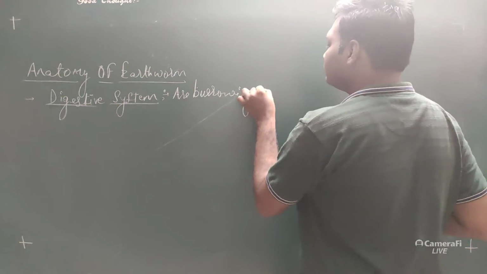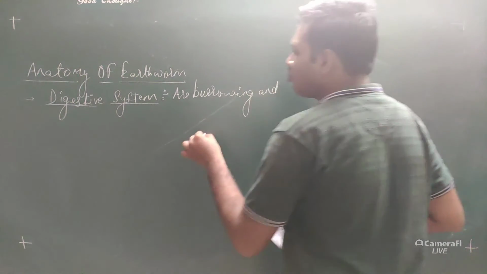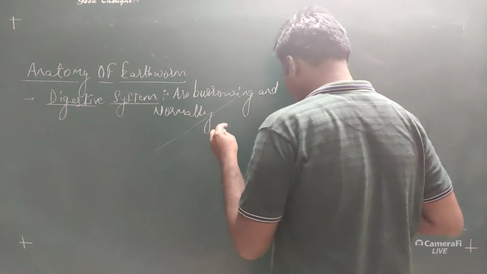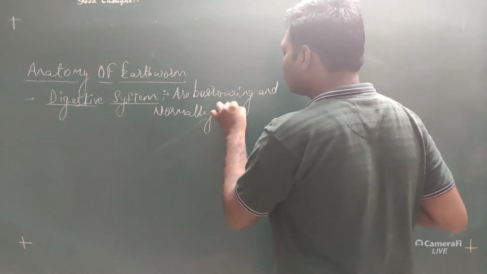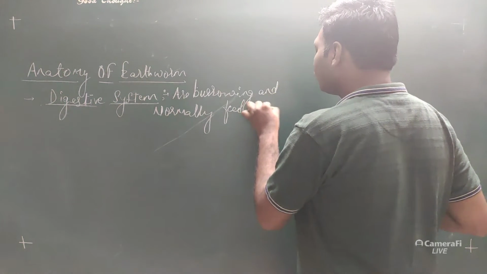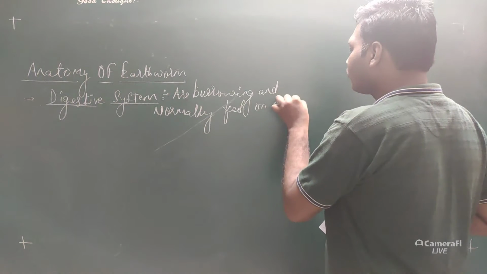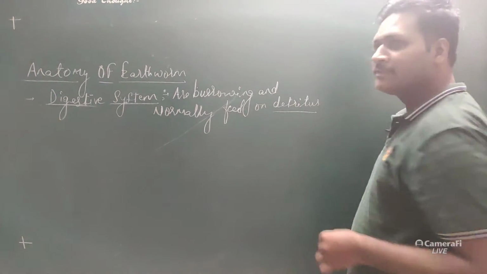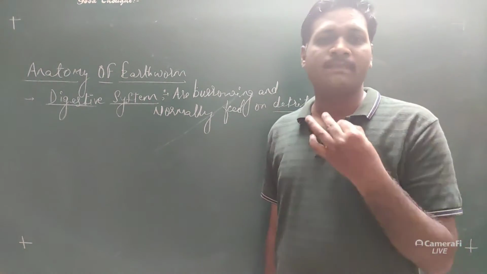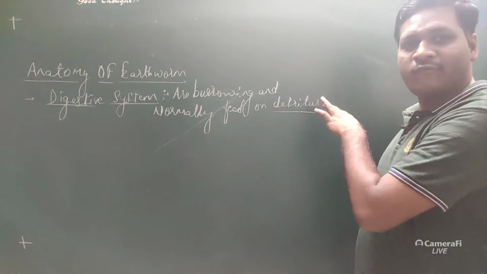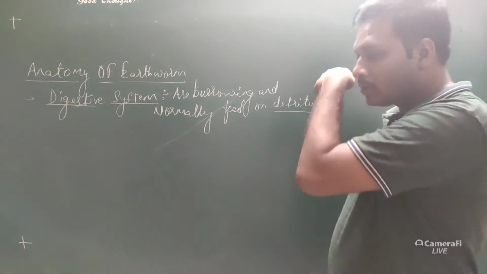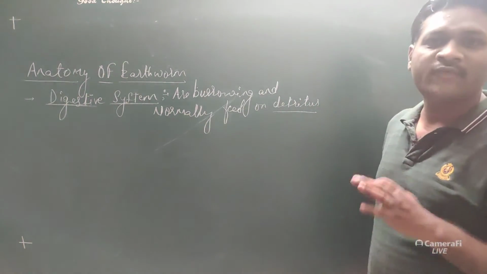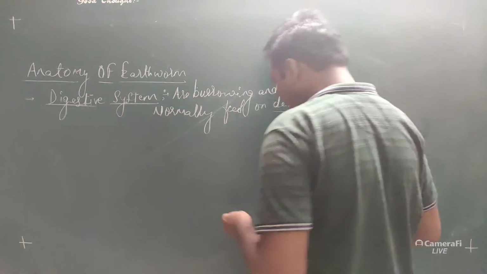And they normally feed on detritus. Now what is detritus? Detritus is the dead and decomposing leaf or plant leaf, right? So those are the food sources for the earthworm. And these are burrowing animals, that means they burrow within the soil. So they also provide a certain amount of aeration within the soil, and also increase the fertility.